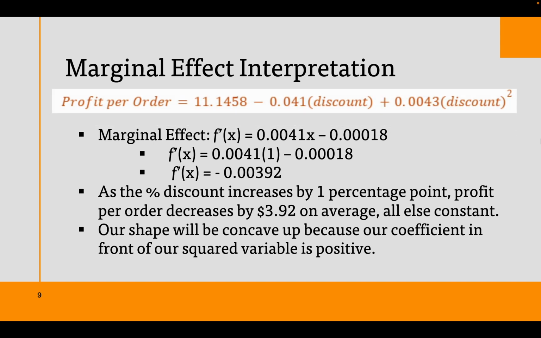We have found that our marginal effect is negative 0.00392. This means that as the percentage discount increases by 1 percentage point, profit per order decreases by $3.92 on average, all else constant. Our shape will be concave up because our coefficient in front of our squared variable is positive.